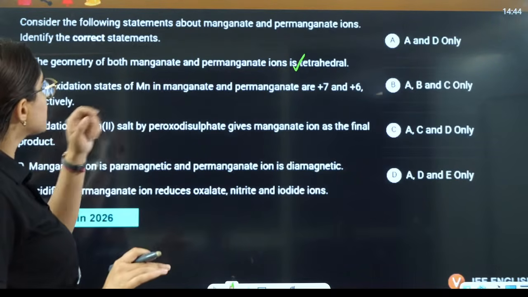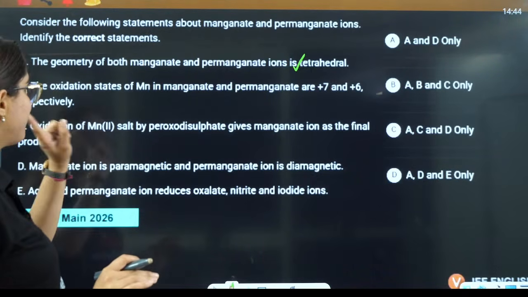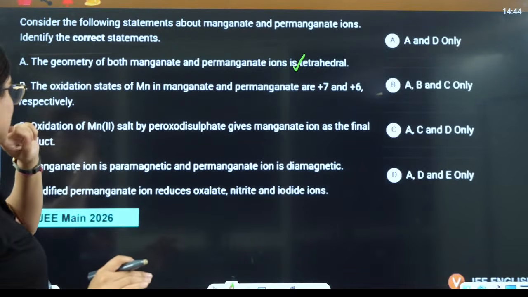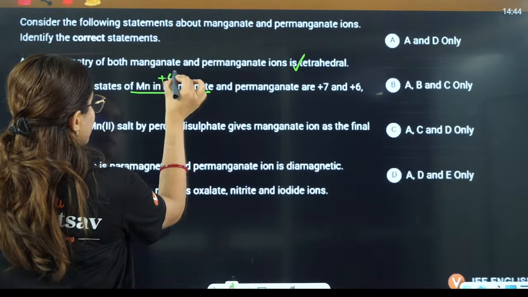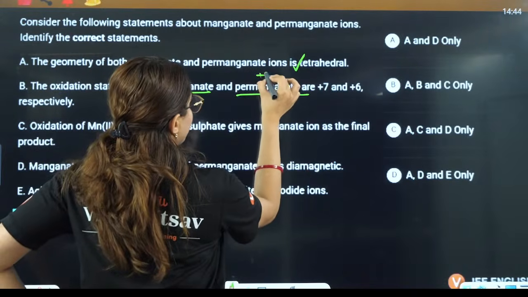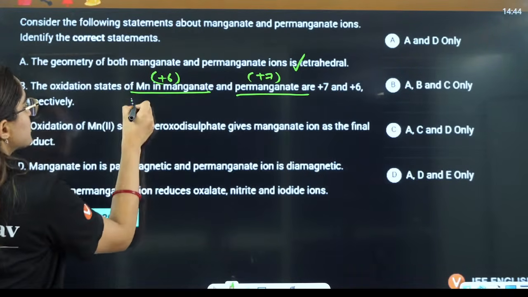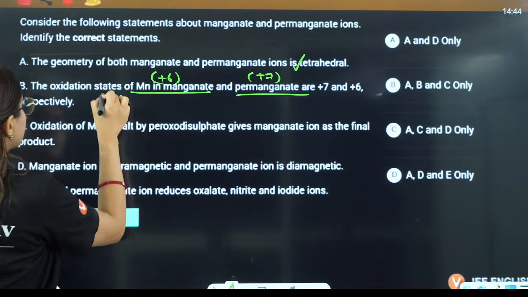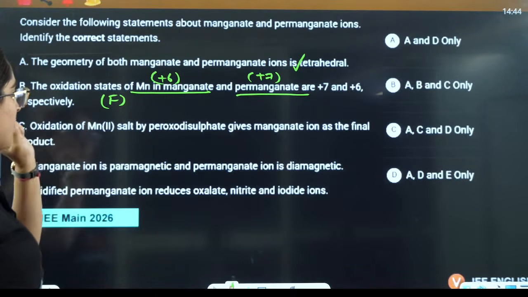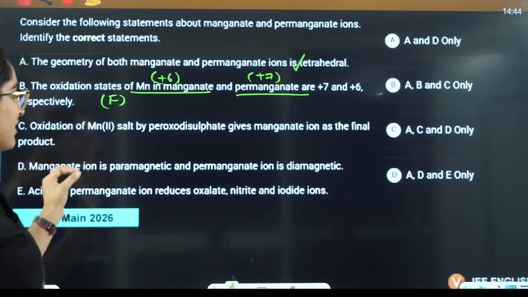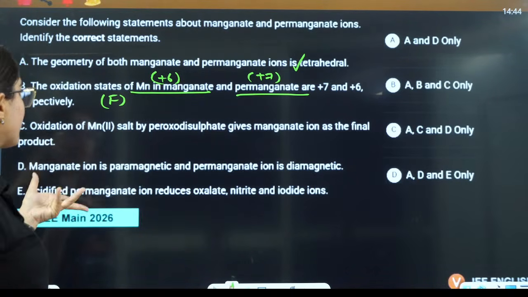The oxidation state of Mn in manganate is +7? See, in manganate it is +6 and in permanganate it is +7. They have written it the opposite way, so this is false. Oxidation of Mn2+ by peroxodisulfate gives manganate ion as the final product. That is also not correct.